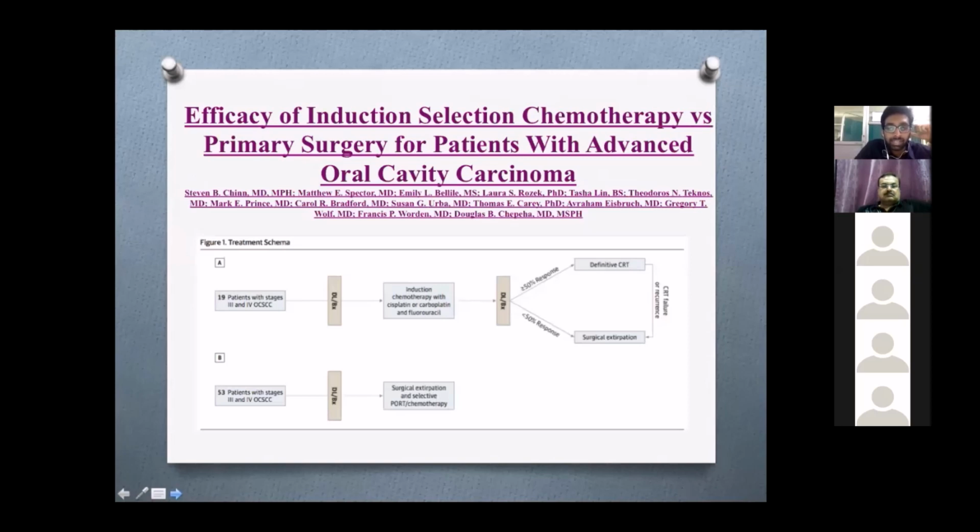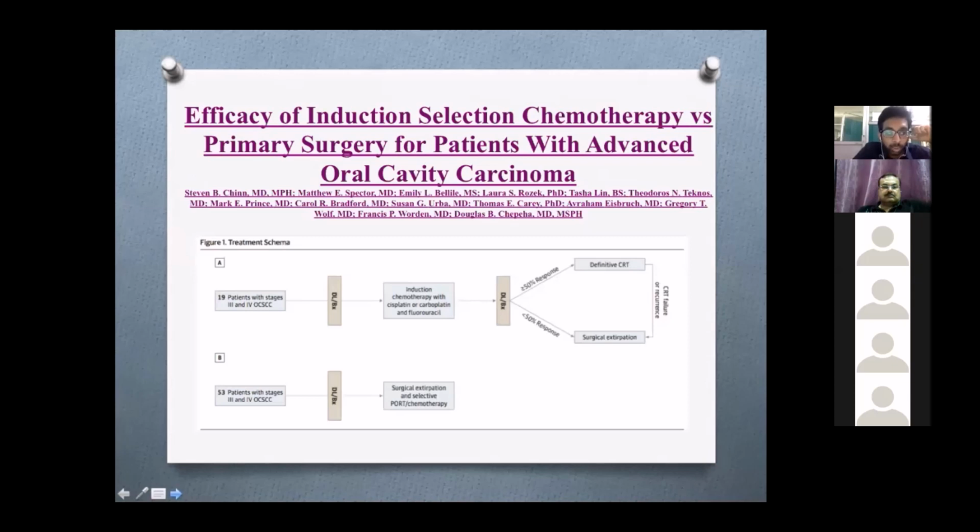This study I've selected because induction chemotherapy and radiotherapy has been used for organ preservation in laryngeal cancers. Whether the same can be replicated in the oral cavity was tested in this study.